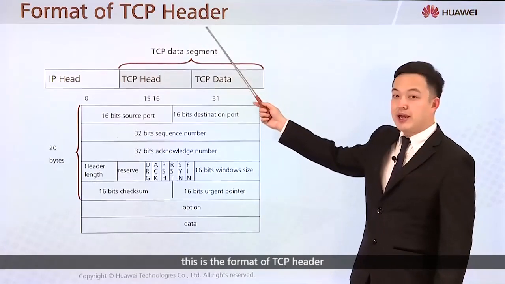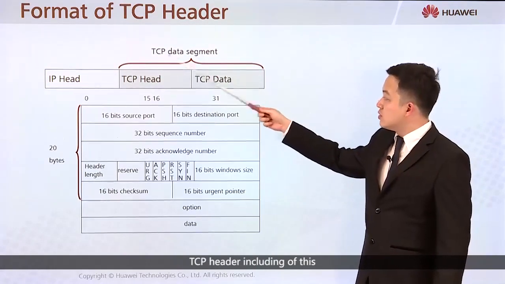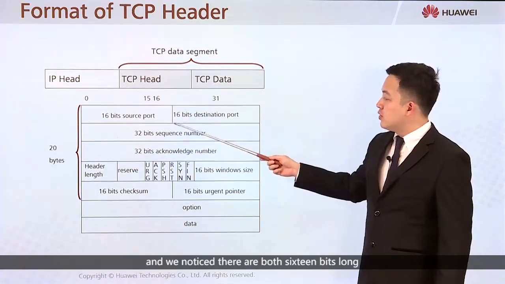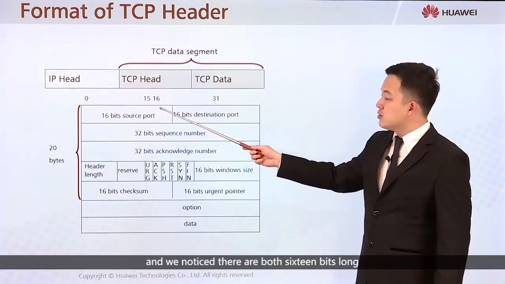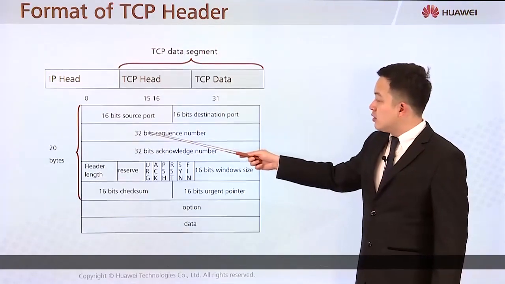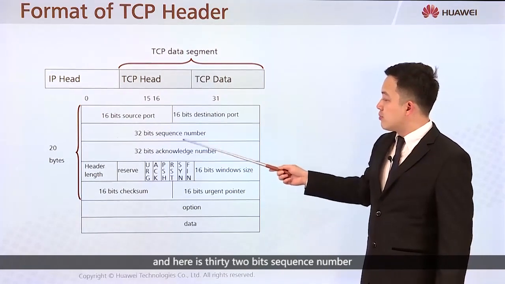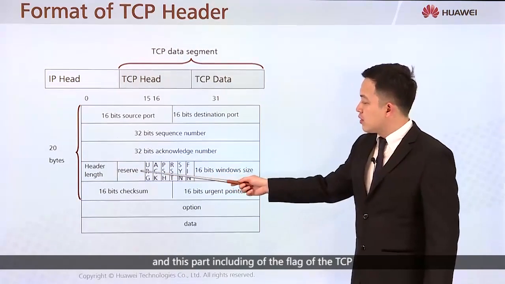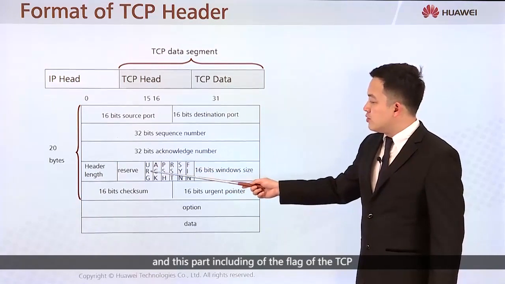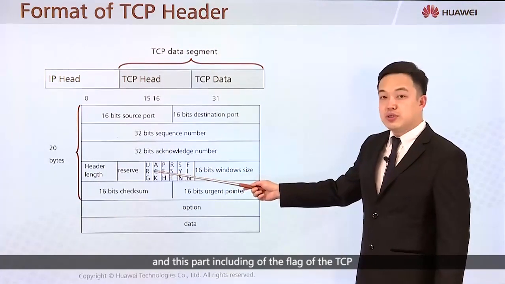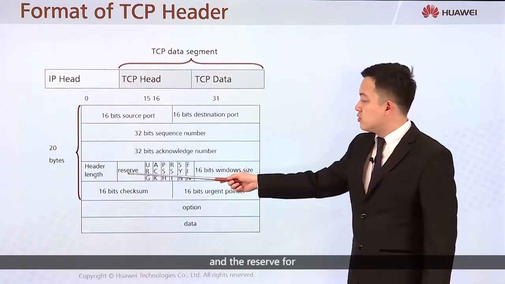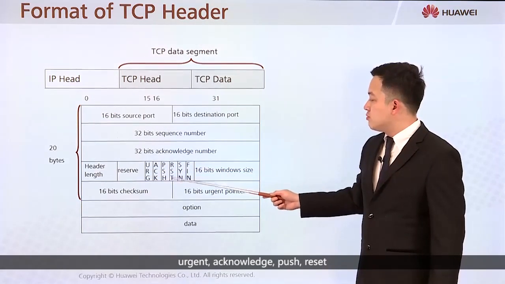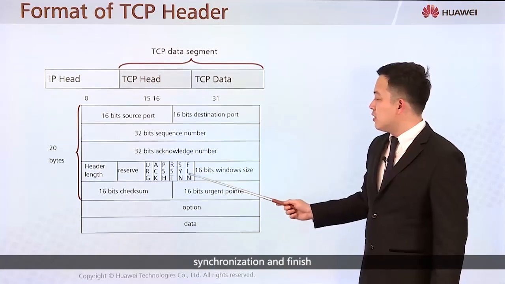This is the format of the TCP header. The TCP header includes the source port and destination port. We notice they are both 16 bits long. And here are the 32-bit sequence number and acknowledge number. And this part includes the flags of TCP. There's a header length and the reserved field, and here are urgent, acknowledge, push, reset, synchronization, and so on.